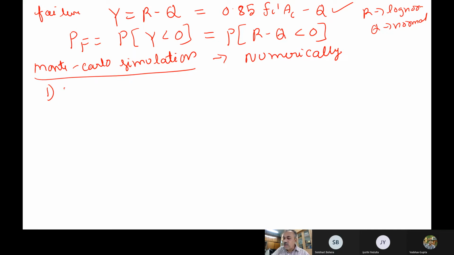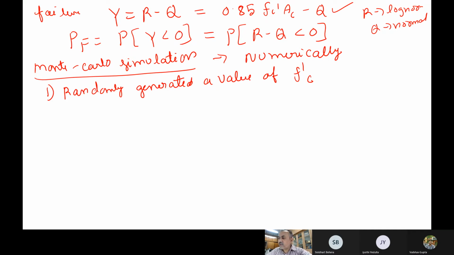So what we try to do is randomly generate computer random numbers. Generate a value of FC dash. You generate random numbers using the probability distribution functions.